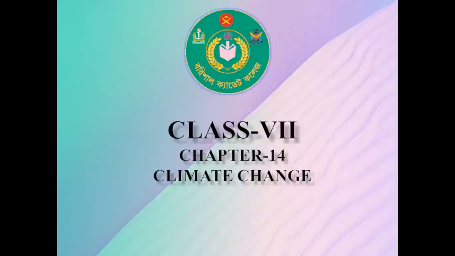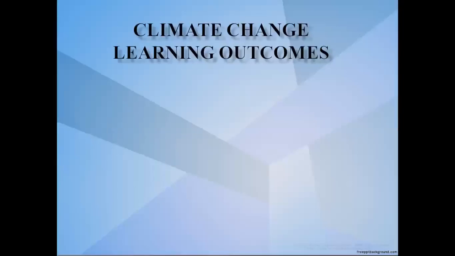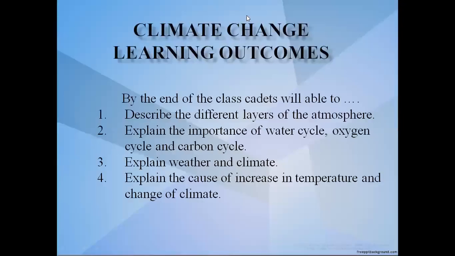Today I will discuss chapter number 14, and the name of the chapter is climate change. By the end of today's class, you must be able to: number one, describe the different layers of the atmosphere. Number two, explain the importance of the water cycle, oxygen cycle, and carbon cycle.